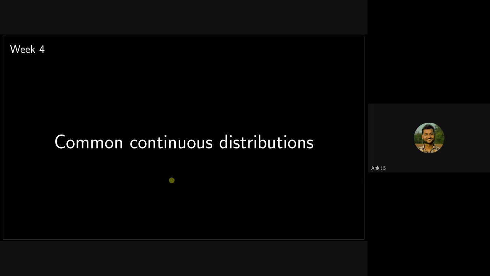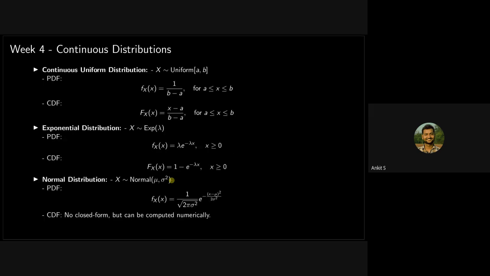Finally, we have some of the most commonly used continuous distributions. You may have seen some common distributions in your stats 1 course. Those are, I think, normal and exponential distributions, right? We have already seen the continuous uniform distribution. What is its PDF? It is 1 by b minus a, if it is between a and b, and its CDF is this. I think you also practice deriving the CDF from the PDF by integrating.